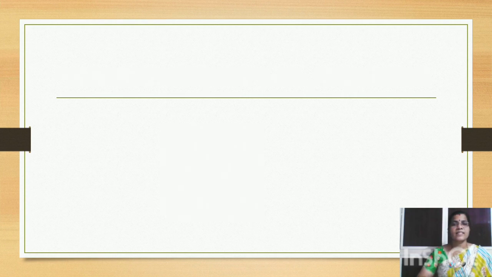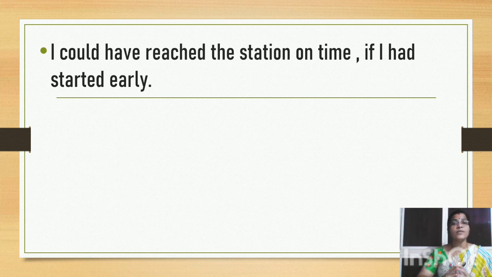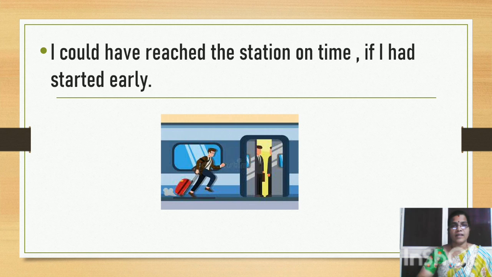Look at the last example for the structure. I could have reached the station on time if I had started early. So here reaching the station was not possible because I did not start early. Here you mean to say that if you had started early, you could have reached the station on time.